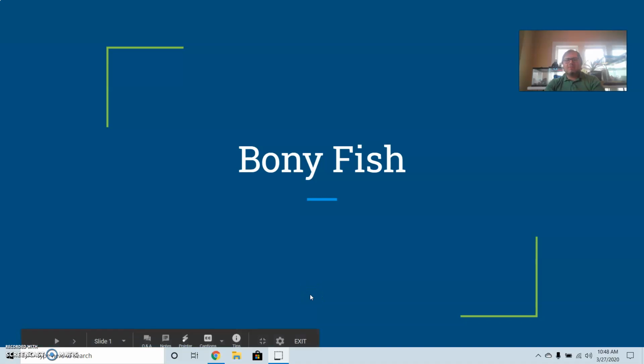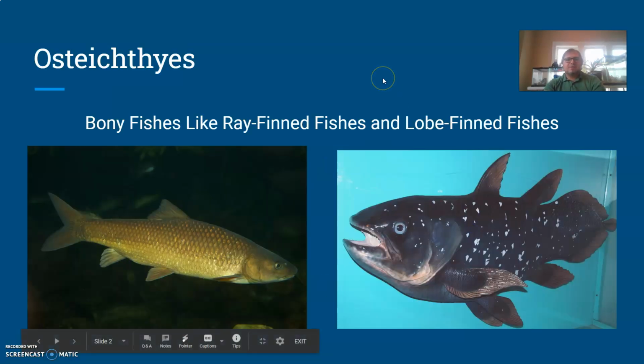Hi there. So now that we've discussed cartilaginous fish, I want to describe the other group of fish, bony fish. So this is most fish that you think of when you think of fish with bone skeletons. So the technical term, again, when we're talking about these types of fish is osteichthyes. Oste, obviously meaning bone, like when we talk about things like osteoporosis being related to bone. Ichthyes here meaning fish, so literally does mean bonefish.